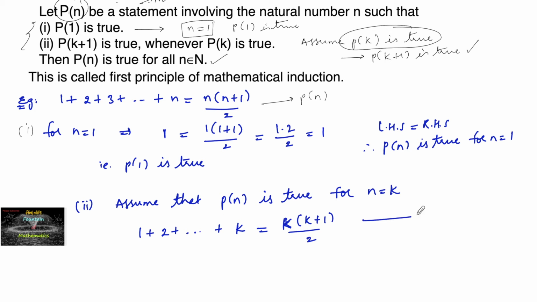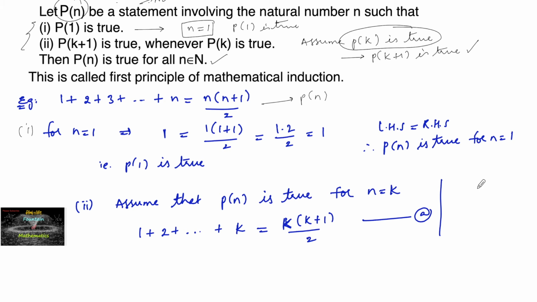So let us make this an equation, say (A), and now using this equation we have to prove it for P of k plus 1. So what is P of k plus 1 meaning? The sum of up to k plus 1 terms. You need to identify here what is the nth term and what is the n plus 1th term, what is the kth term, what is the k plus 1th term. You have to identify like that.